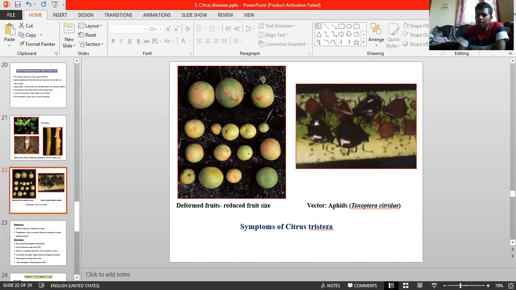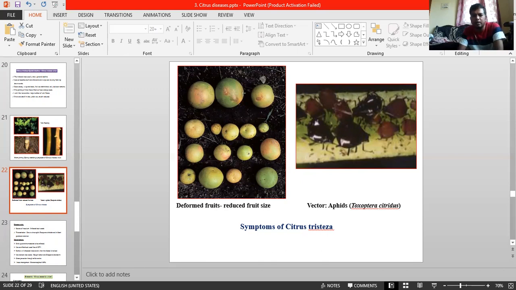Okay. And Key lime and Nasnaran are indicator plants for citrus Tristeza. Remember what I have told earlier: resistant, susceptible, and indicator plants. In citrus Tristeza or quick decline, Key lime and Nasnaran are indicator plants for citrus Tristeza virus. Okay, this much regarding economic importance.